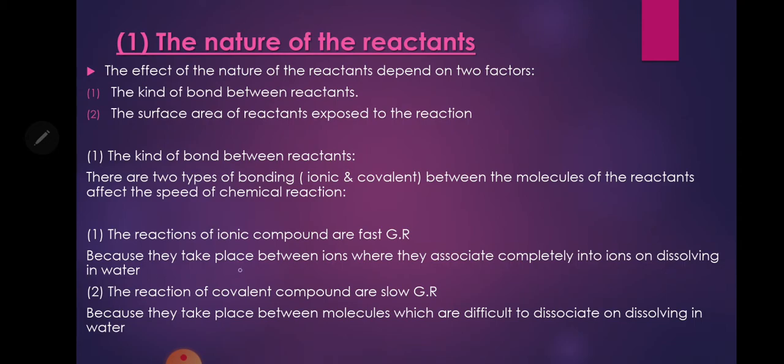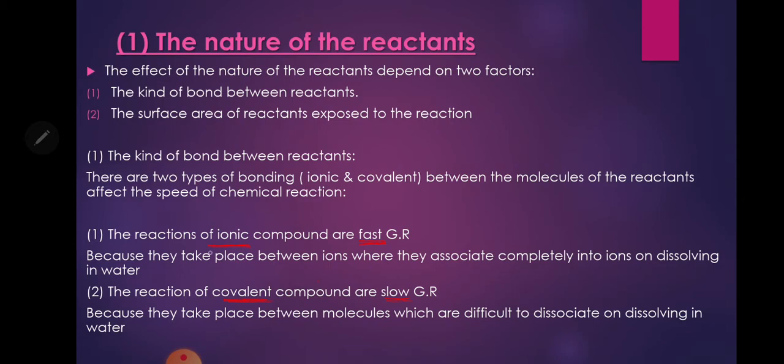بيقولي the reaction of ionic compounds are fast. يبقى لو الرياكتنت بينهم ionic bond بيكون fast، انما لو الرياكتنت بينهم covalent bond بيكون slow. كلمة ionic compound معناه ان الرياكتنت كان بينهم ionic bond، وكلمة covalent compound يعني الرياكتنت كان بينهم covalent bond.